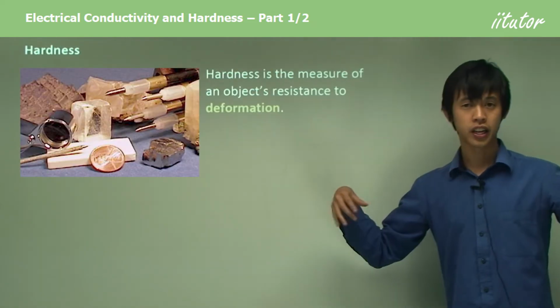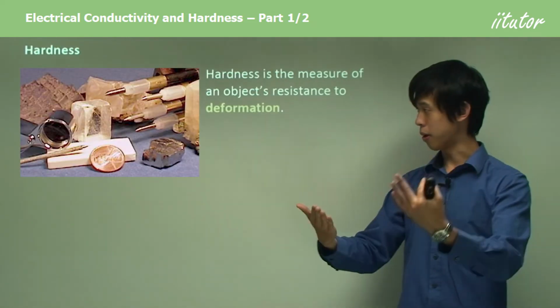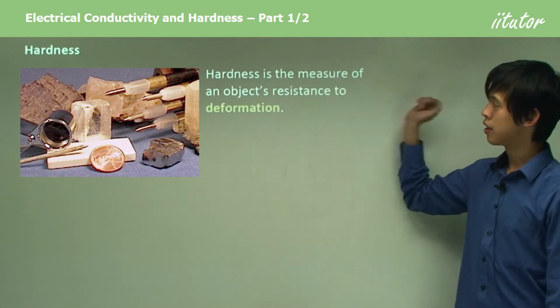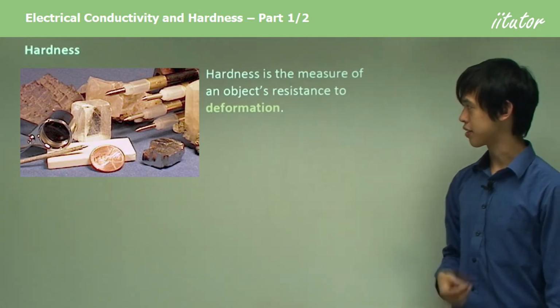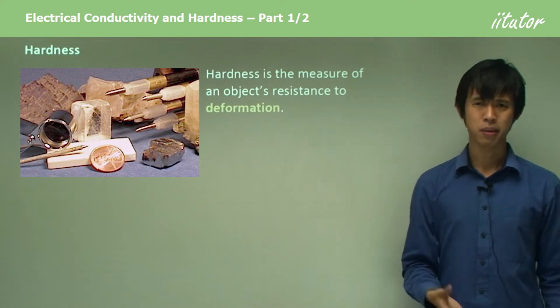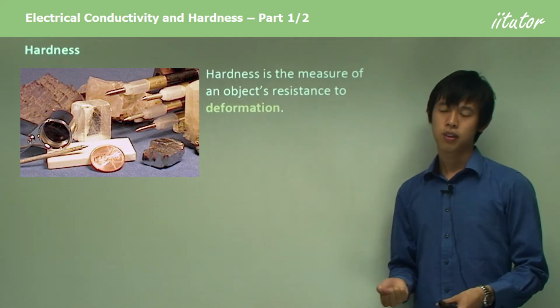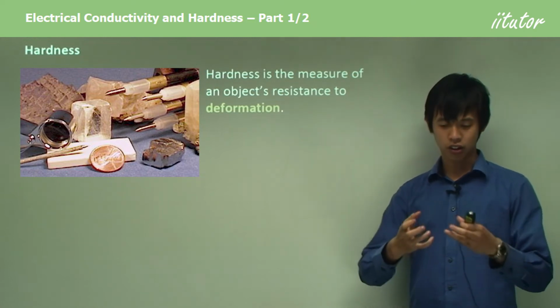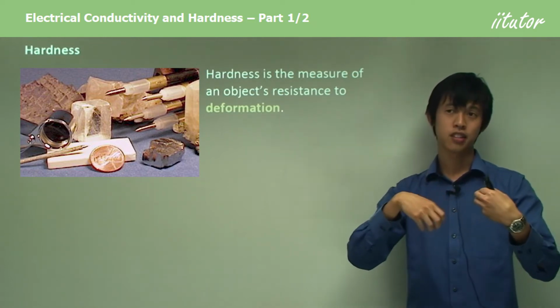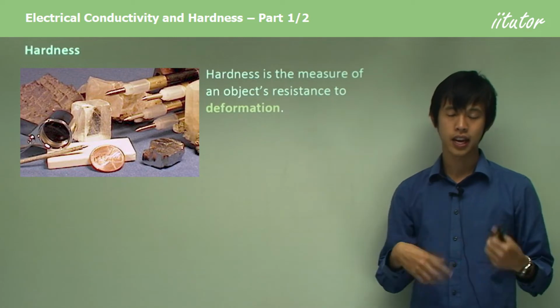So now that we've covered electrical conductivity, we're going to move to another property, and it's going to be hardness. So hardness is the measure of an object's resistance to deformation. What does that mean? But you know intrinsically, sort of intuitively, what soft and hard mean. For instance, if I had something soft, I could apply very little force, and I could get it to deform or change shape and stay that way.